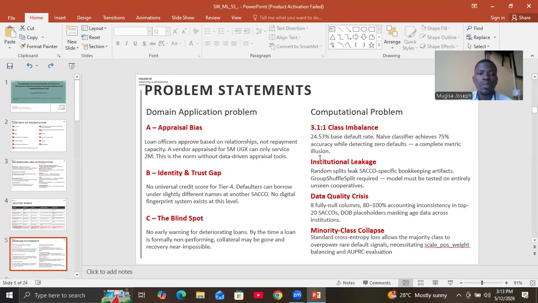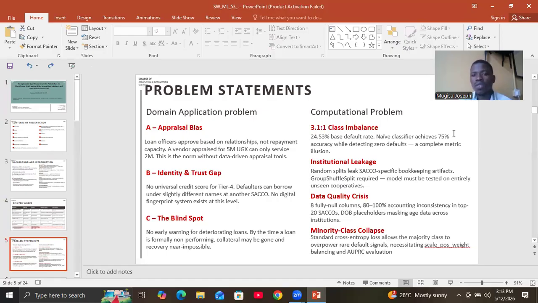And the problem here is that most of our circles, the loan officers grant loans based on their feelings, the relationships, and some repayment narratives. And they only get shocked when the loans are defaulted without any prior warning. The collaterals have disappeared. And then they also have problems in identifying if borrowers have defaulted in other institutions before coming to borrow from them.